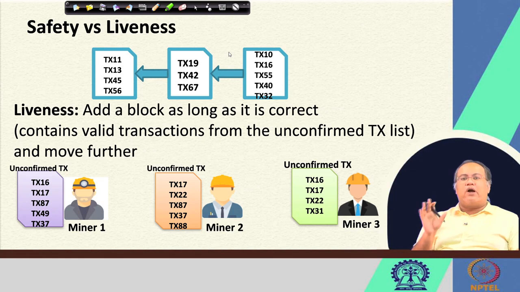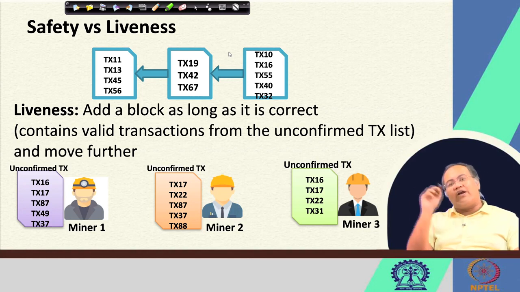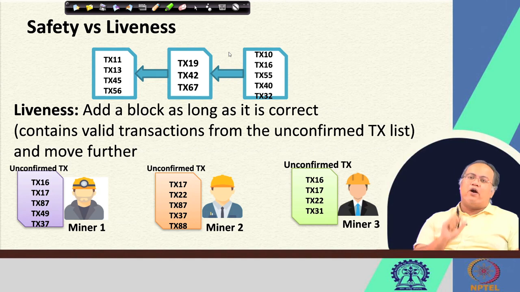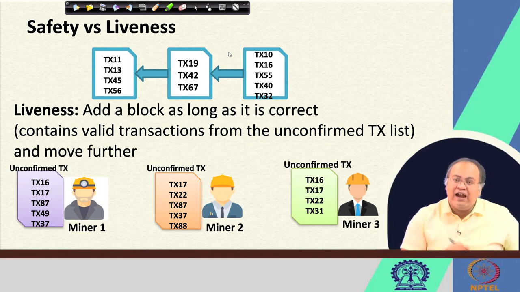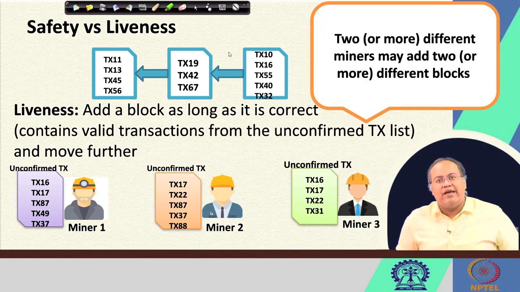So, it is not that you keep on waiting for ensuring safety for the correct block and then only proceed to the next block. The moment you have found out that the block is correct, just push it, forget about that, move to the next block, and the network has a mechanism that eventually it will choose one of the multiple blocks that got connected as the next block. This way we ensure liveness.